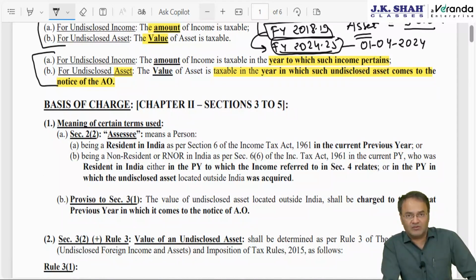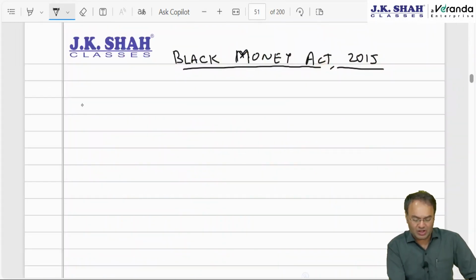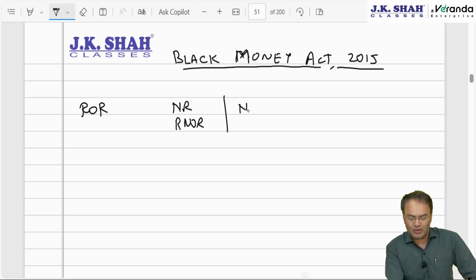Understand this chapter, as and when we proceed further, you will realize that this chapter is applicable only to a person who's ROR, resident and ordinary resident. This chapter does not apply to non-residents or a person who's RNOR. If you talk about individual, HUF, and in case you talk about artificial persons like company, partnership firm, then the chapter does not apply to non-resident, it applies only to residents.